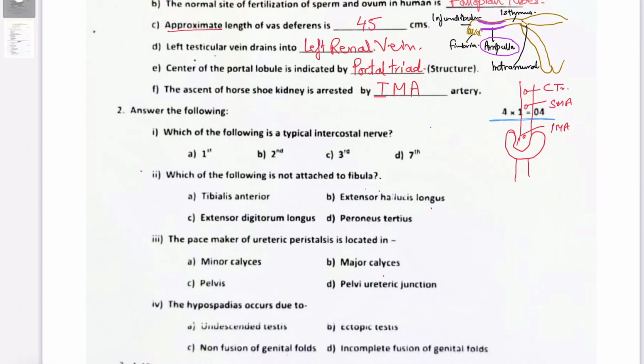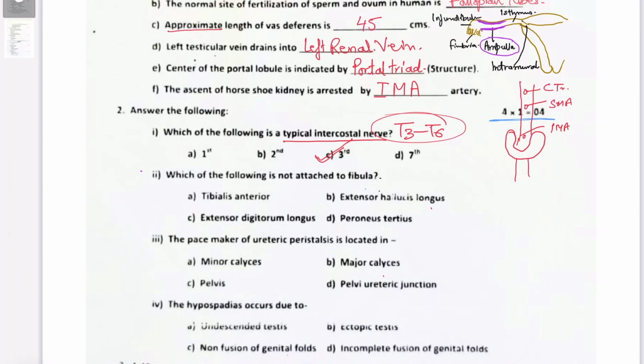Now we'll be solving these MCQs. There are only 4 MCQs. Question number 2, 1. Which of the following is a typical intercostal nerve? So the answer will be C, third one. I already told you that the typical intercostal nerves are T3 to T6. Remember this.